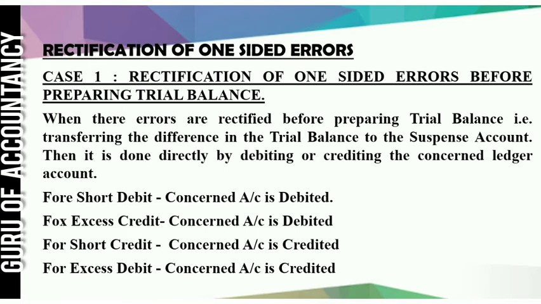For short debit, so and so account is debited. For excess credit, so and so account is debited. For short credit, so and so account is credited. And for excess debit, so and so account is credited.